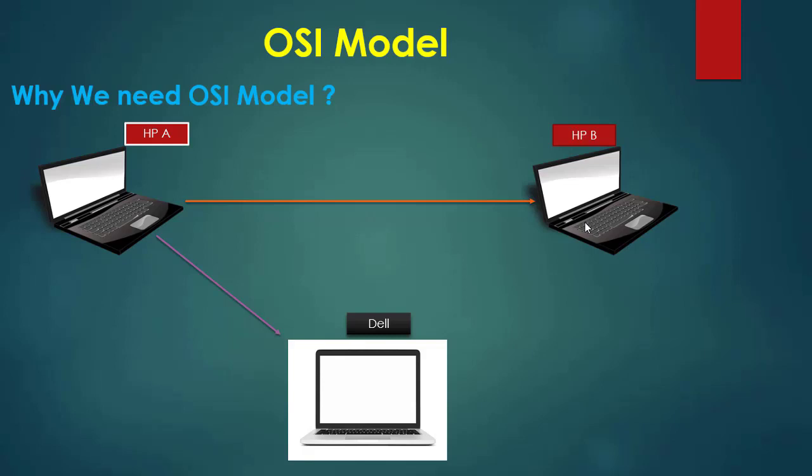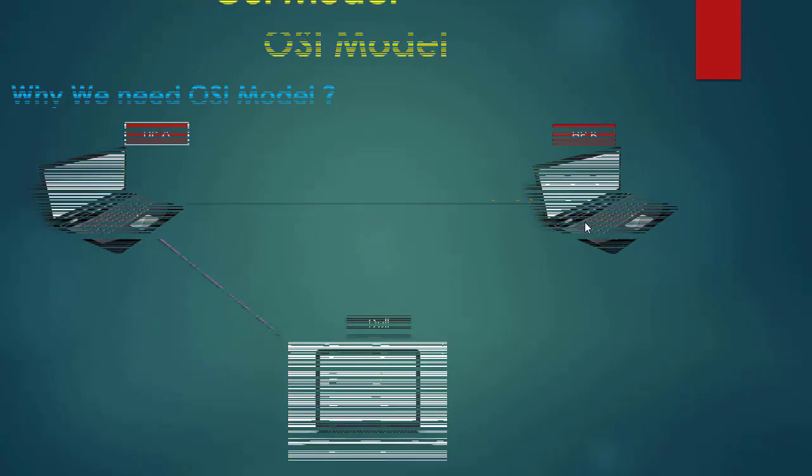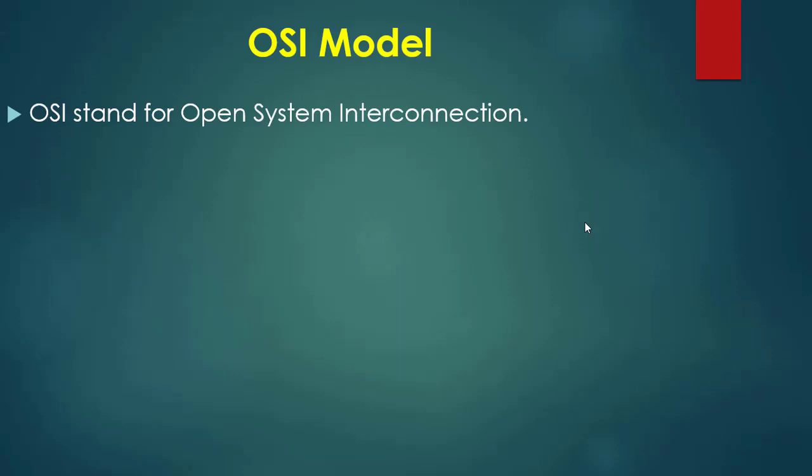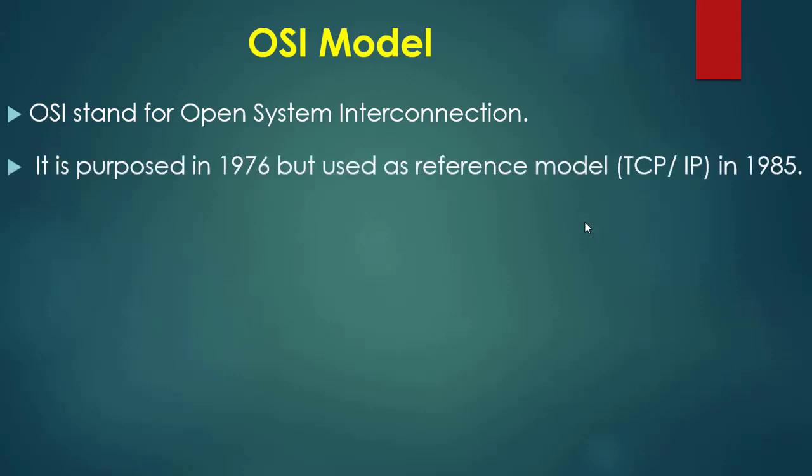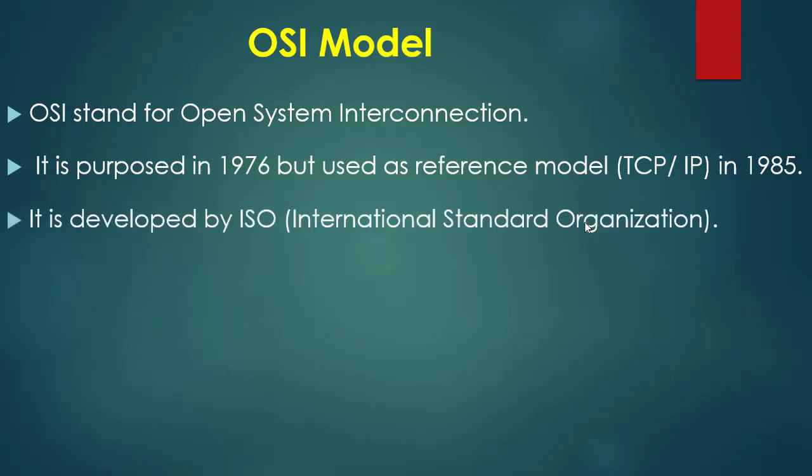In order to overcome this problem, computer scientists worked on it and found the solution in the shape of the OSI model. The OSI model is an open standard. It is not the property of a specific brand. It works with all brands. It was proposed in 1976 but used as a reference model for TCP/IP in 1985. It was developed by ISO. ISO stands for International Standard Organization. The OSI model contains 7 layers.